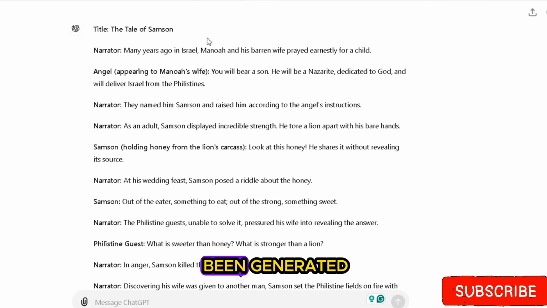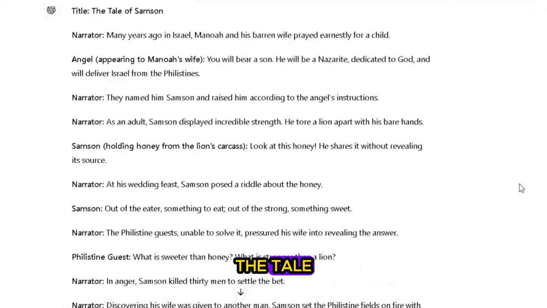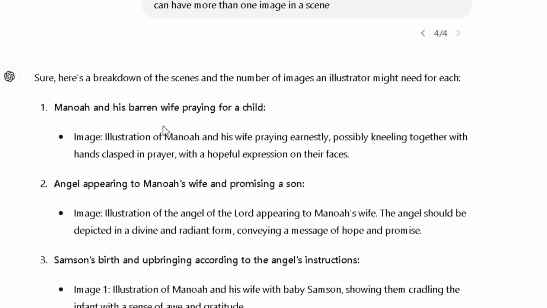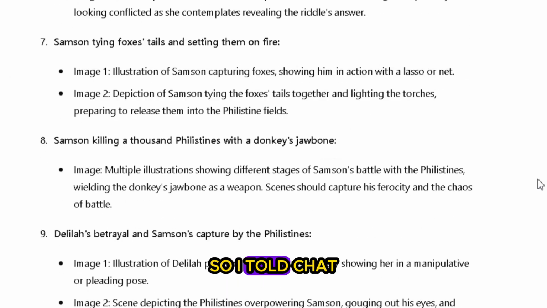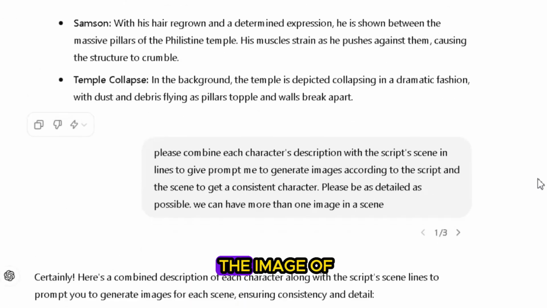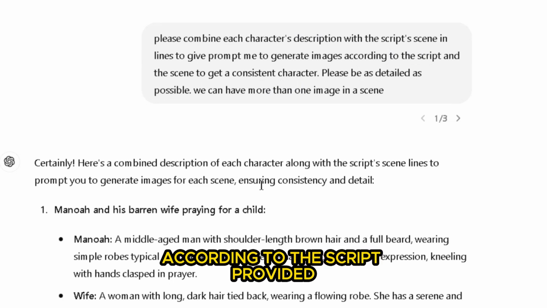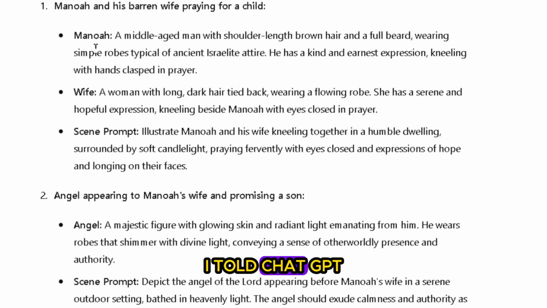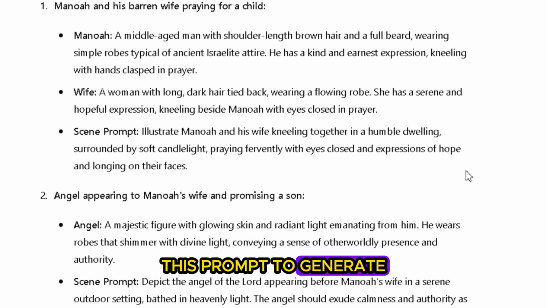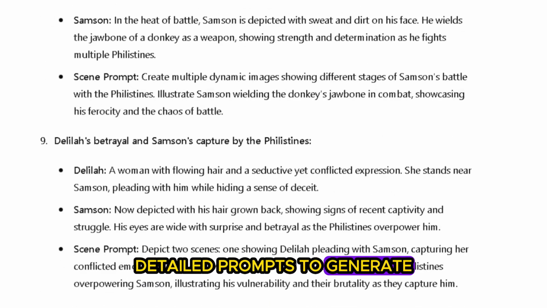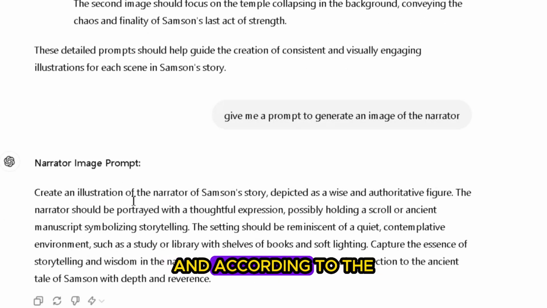The script has successfully been generated. As you can see, the title is about the tale of Samson, and ChatGPT gave me the script according to the characters, and some of the characters are going to perform some kind of activities in the video. So I told ChatGPT to give me a prompt to generate the image of each of the characters, and some of the characters can have 1 or 2 images or more according to the script provided. When I scroll down here too, I told ChatGPT to give me this prompt to generate the image of the narrator. So ChatGPT gave me every single detailed prompt to generate every single image according to the scene and according to the script that is being provided.